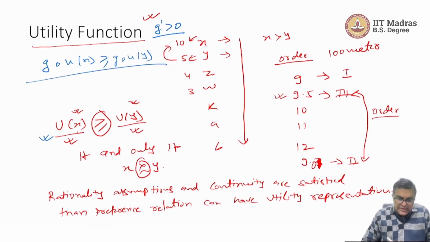So what we saw is that the utility representation is not unique. It is only unique up to a monotonic transformation. Okay. But anyway, it is very, very helpful in the sense of using mathematics and calculus. On bundles we cannot use calculus, but here we can use calculus as we are comparing numbers. So this is the primary discussion on preference. In the next video, we will talk about some more assumptions. Thank you.